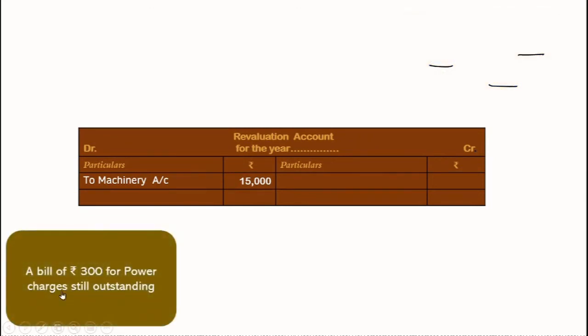Next one, a bill of rupees 3,000 for power charges still outstanding. So it's an outstanding expense which is still there. So outstanding expenses is your liability. So that way the liabilities are to be recorded. It's still outstanding, means it's unrecorded. When you record it, it's not good for the company that liabilities are increasing. Sad side.